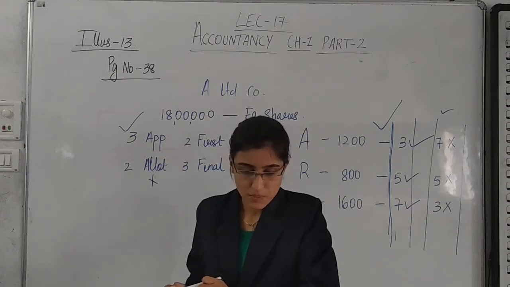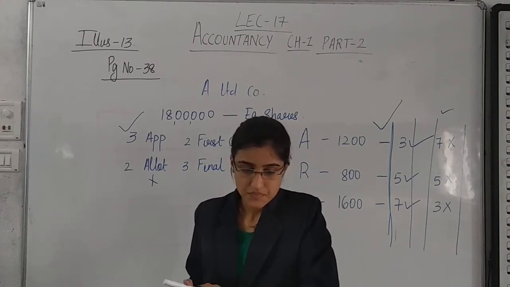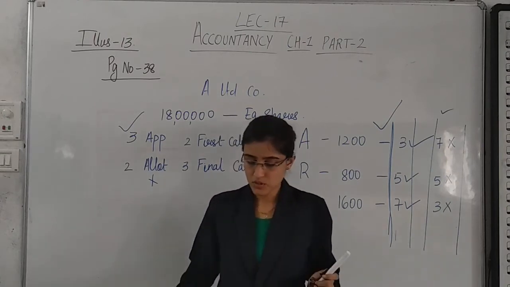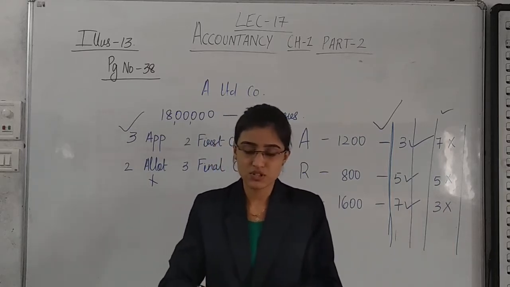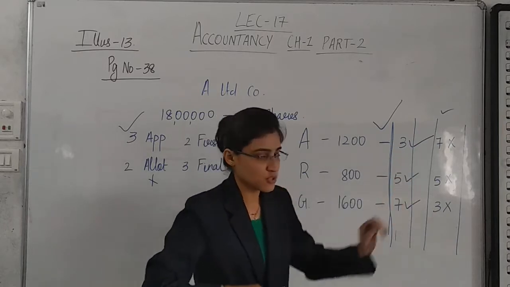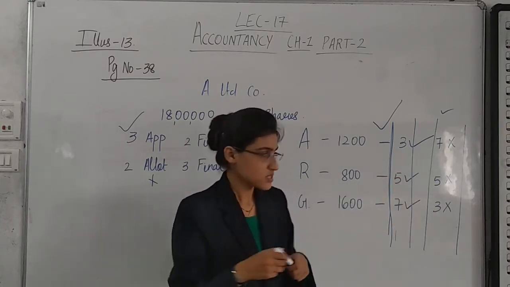If you want to see it properly, we can see it in the table which is given. Yes, the table is given to you, or else if you want me to do the calculation, we can do. If you are having your calculator, please follow my instructions. See, 1200. On 1200 shares, only 3 rupees have been received. 1200 into 3, 3600.